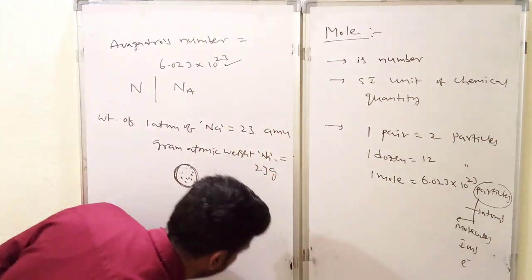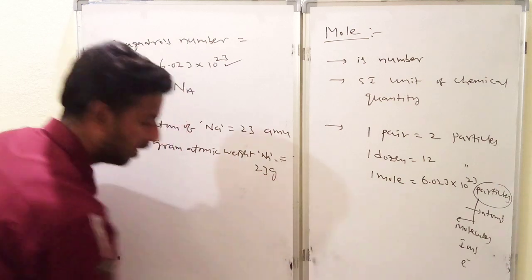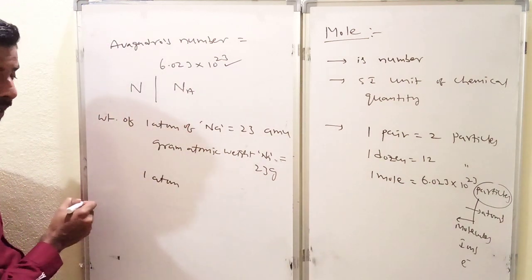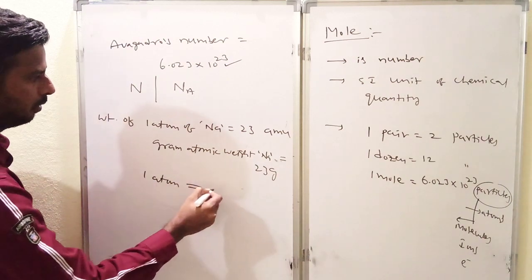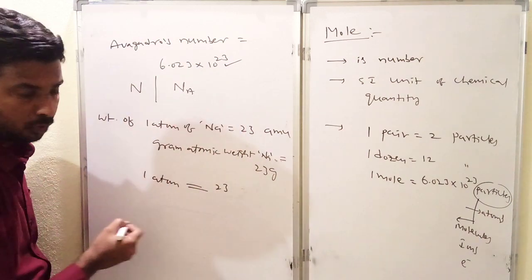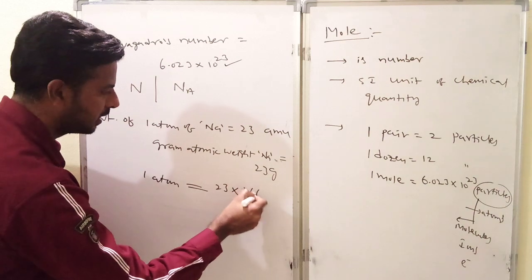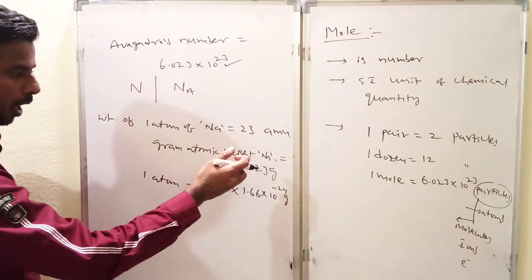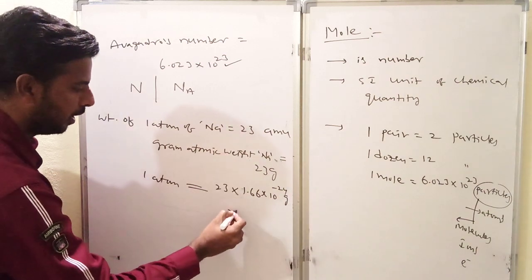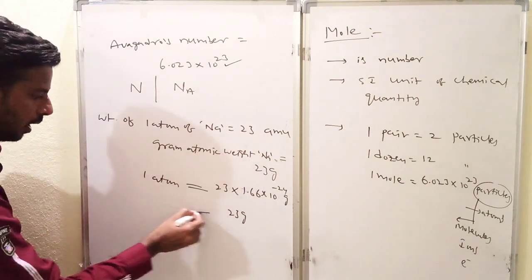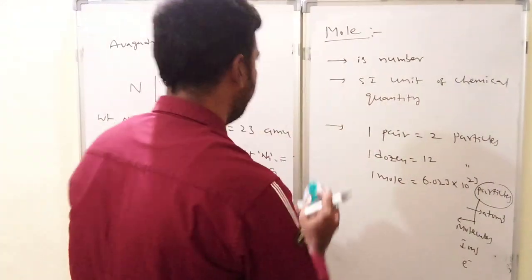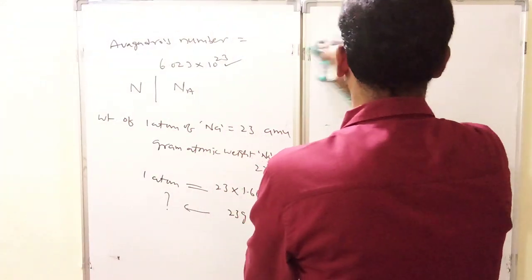Now we shall see, observe here. Do you understand the logic? The weight of an atom of sodium is equal to 23 AMU, and 23 AMU is nothing but 23 into 1.66 into 10 power minus 24 grams. Now how many grams are available? 23 grams of sodium are available. Now how many atoms? How to identify? If you do the cross multiplication, observe here.